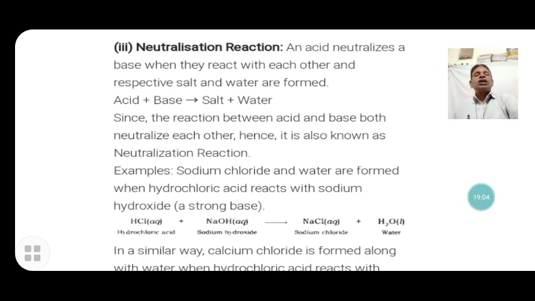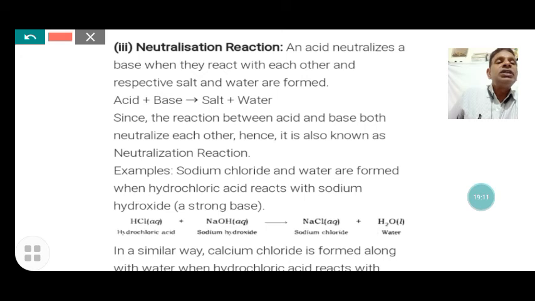Now another example is the neutralization reaction, as we discussed in the acid chapter also. An acid neutralizes a base when they react with each other, and the respective salt and water are formed. Here, acid plus base is equal to salt plus water. Since the reaction between acid and base neutralizes both, it is known as the neutralization reaction. Example: sodium chloride and water are formed when hydrochloric acid and the strong base sodium hydroxide react with each other. Here given.